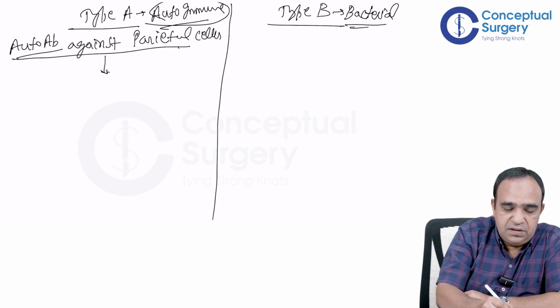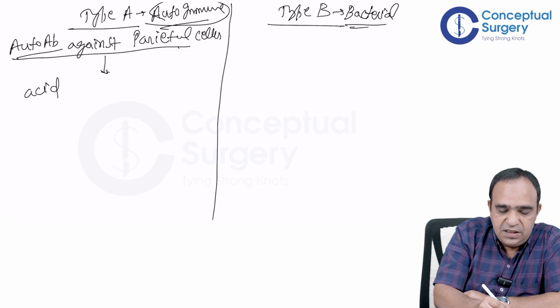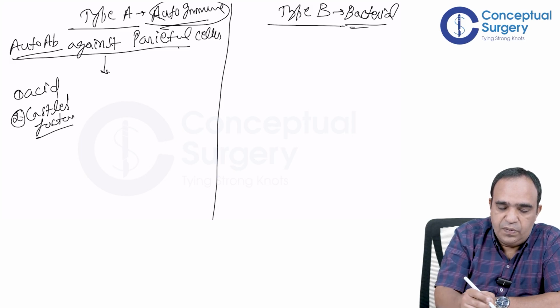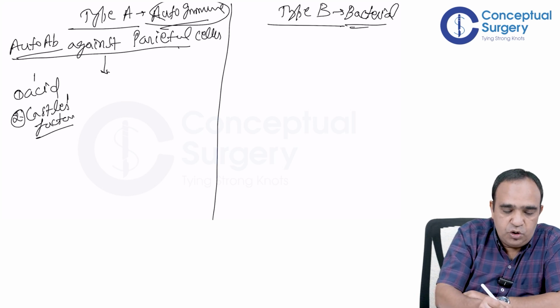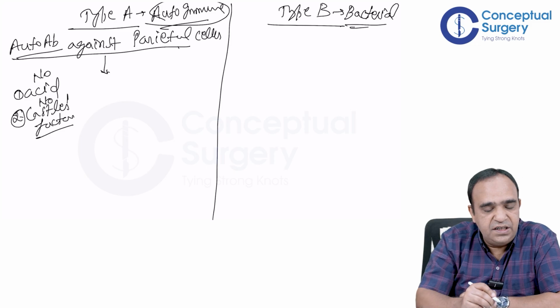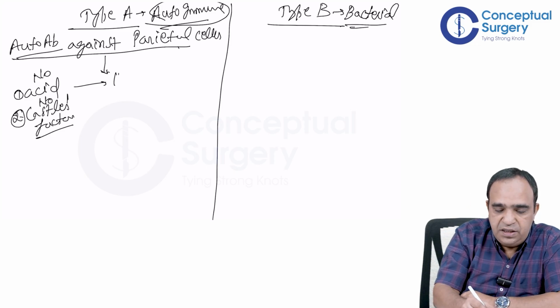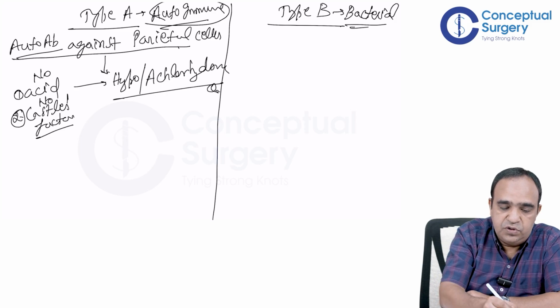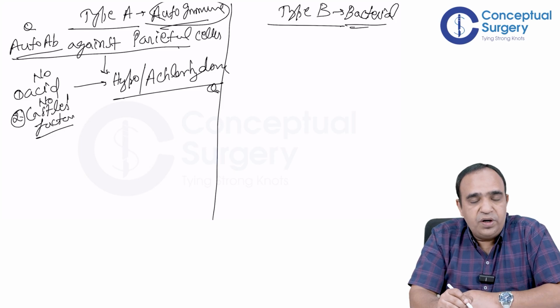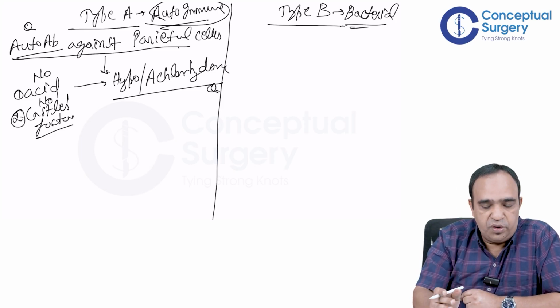One is acid and second is Castle's factor, intrinsic factor of Castle. So when parietal cells are destroyed, no acid, no intrinsic factor of Castle. No acid, that means hypochlorhydria or achlorhydria. So that's another question. So that's one, that's second. Hypochlorhydria, loss of acid, achlorhydria.